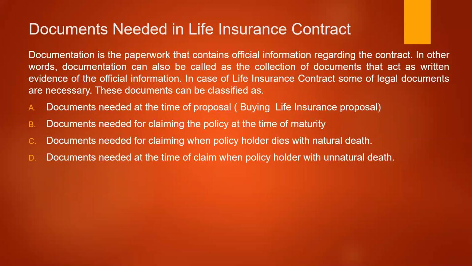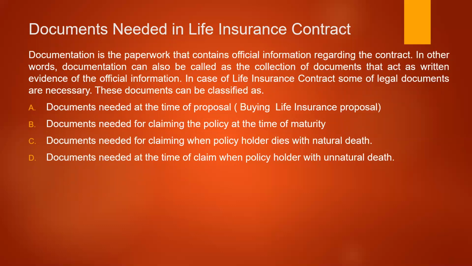Documentation is the paperwork that contains official information regarding the contract. In other words, documentation can also be called the collection of documents that act as written evidence of the official information. In case of a life insurance contract, some legal documents are necessary.